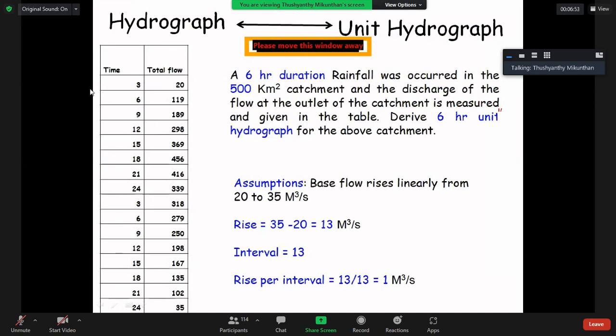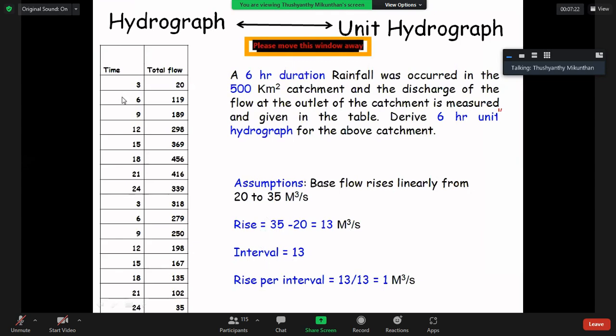Maybe I made a mistake while calculating. So interval 13, counting 1 to 13.